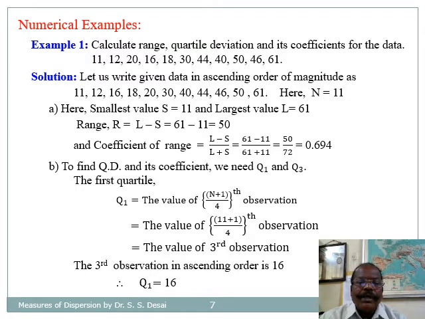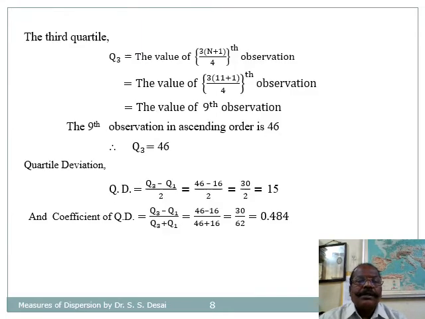Now for QD, we find Q1 and Q3. Q1 is given by the value of the (n plus 1) divided by 4th observation. As n is 11, it is the value of (11 plus 1), that is 12 divided by 4, the third observation. Therefore, Q1 is equal to the value of the third observation. The third observation in ascending order is 16, and therefore Q1 is equal to 16.